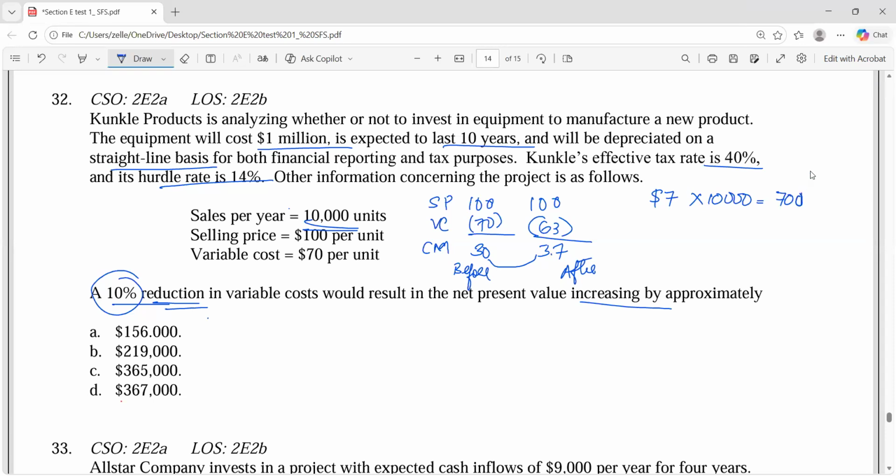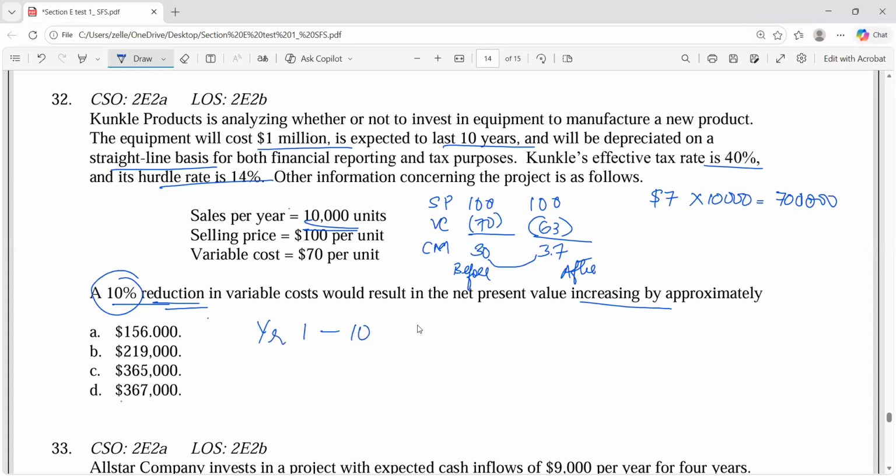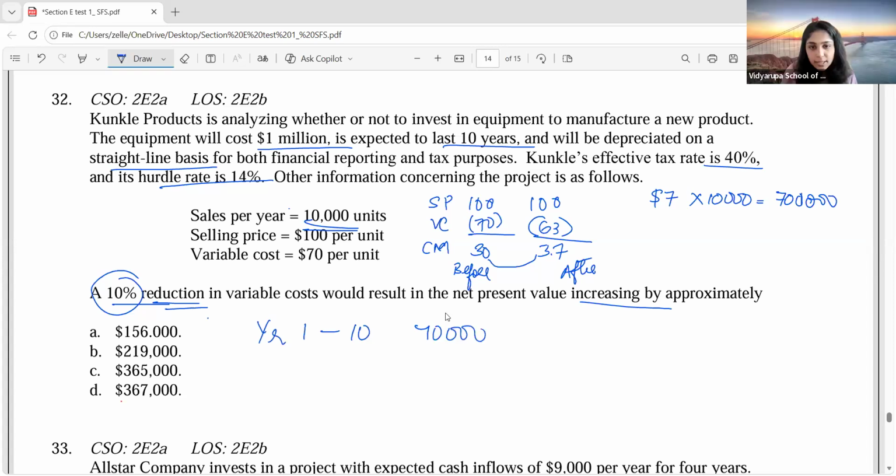70? How much? 10,000 into 7. Correct, which is 70,000. Can I say your cash flow is increasing by 70,000 every year? For how many years? 10 years. Yes, 10 years. Now I will have to know the present value because they're asking for the NPV, right?